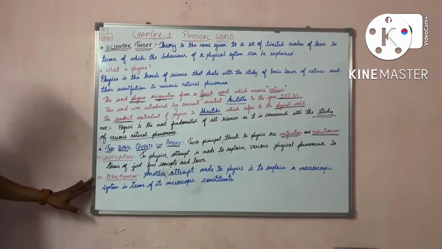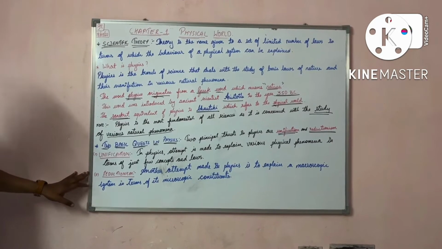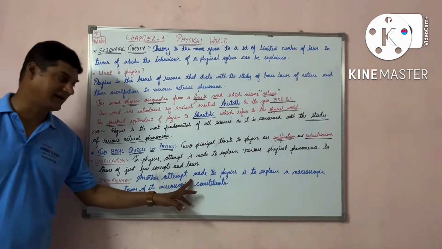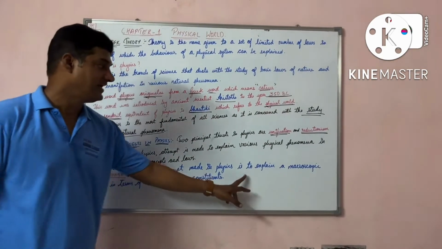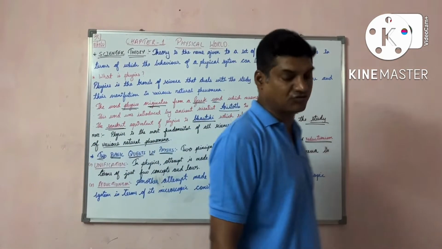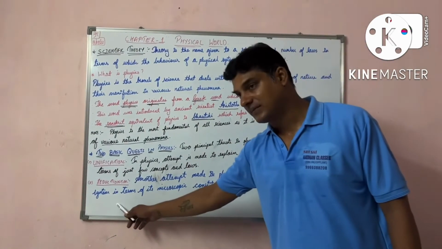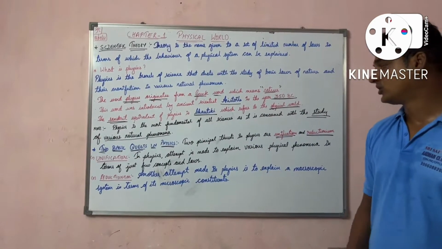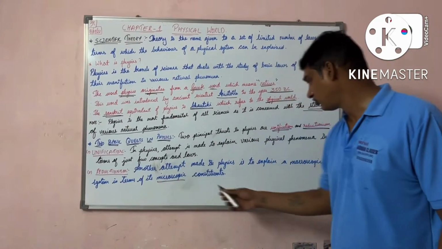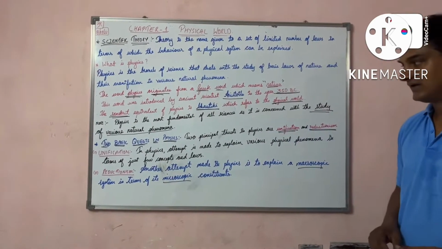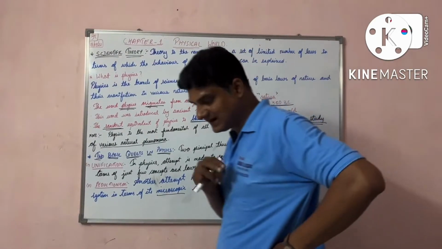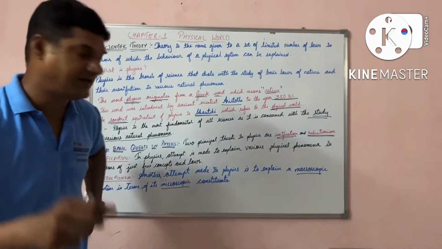The second part is reductionism. What do you mean by reductionism here? In reductionism, another attempt is made in physics: to explain the macroscopic system in terms of its microscopic constituents. Why did we make another attempt?